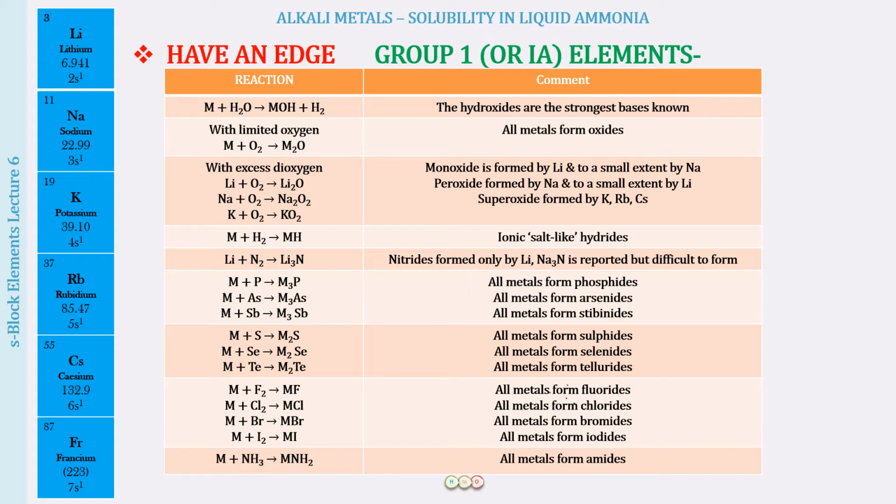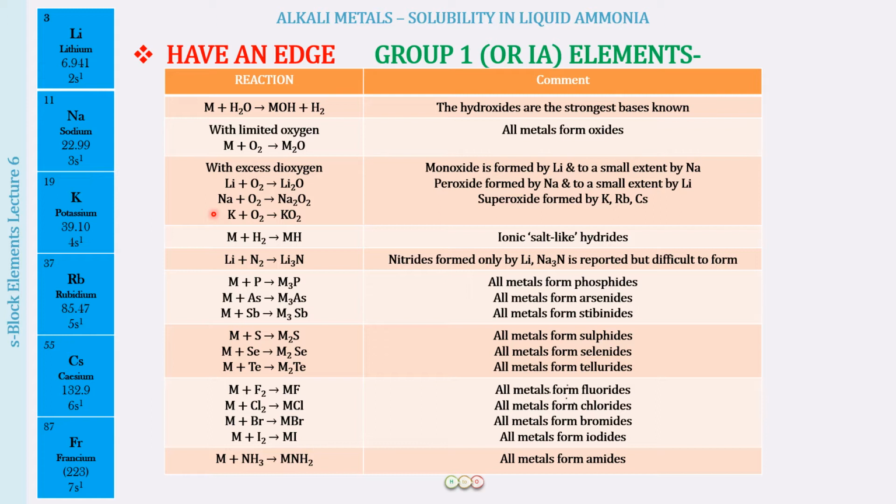So first of all, in lecture number 4, you learned the reaction of the alkali metals with water, forming the metal hydroxide. Along with that, hydrogen is formed. Then you learned about the reaction with oxygen in limited supply. The alkali metals are going to react with oxygen to form the corresponding oxide, and this is going to be true for all the alkali metals. But when it is going to be excess of oxygen, lithium is going to form oxide, sodium is going to form peroxide, and potassium, rubidium, cesium will be forming the superoxides.